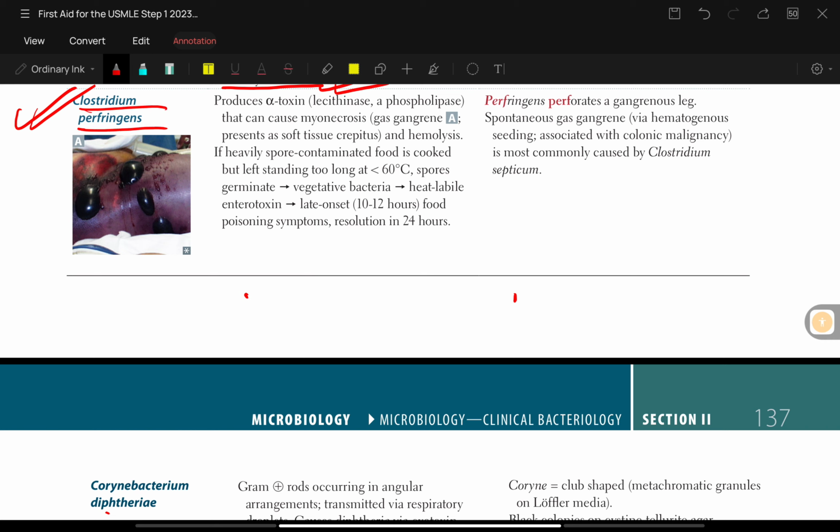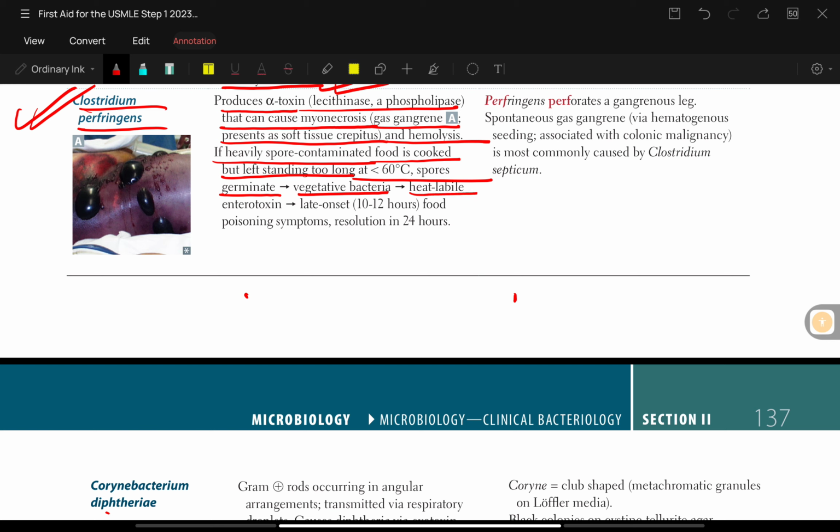Now talking about Clostridium perfringens, which produces alpha toxin, that is lecithinase or phospholipase, that can cause myonecrosis, that is gas gangrene, presenting as soft tissue crepitus and hemolysis. If heavily spore-contaminated food is cooked but left standing too long, at less than 60 degrees Celsius, spores germinate. Then vegetative bacteria produce heat-labile enterotoxin, with late onset, that is 10 to 12 hours, food poisoning symptoms, and resolution in 24 hours. Perfringens perforates a gangrenous leg.